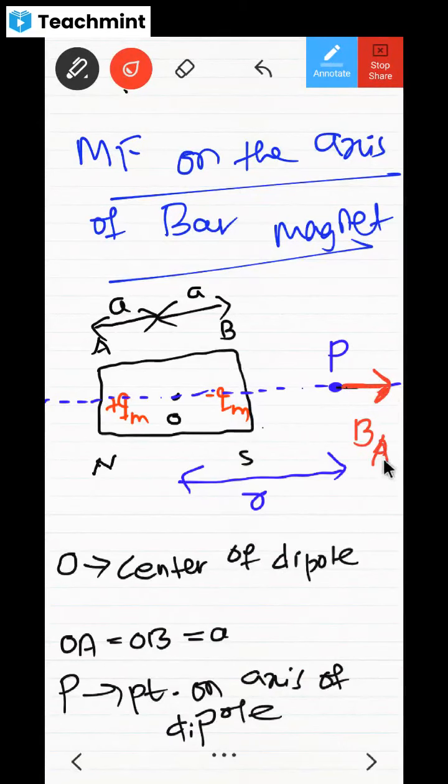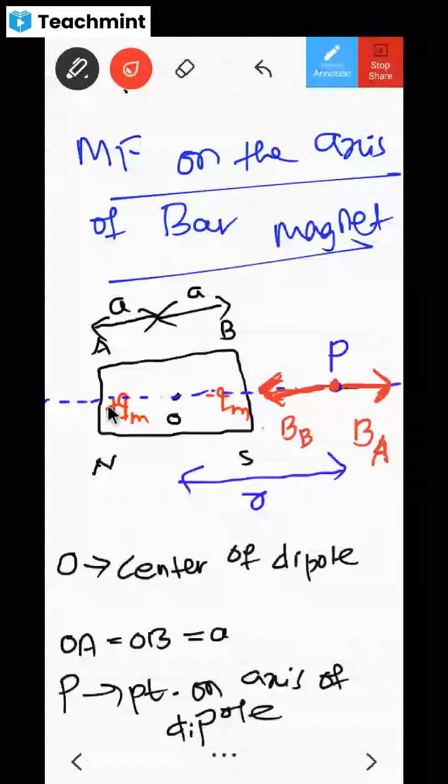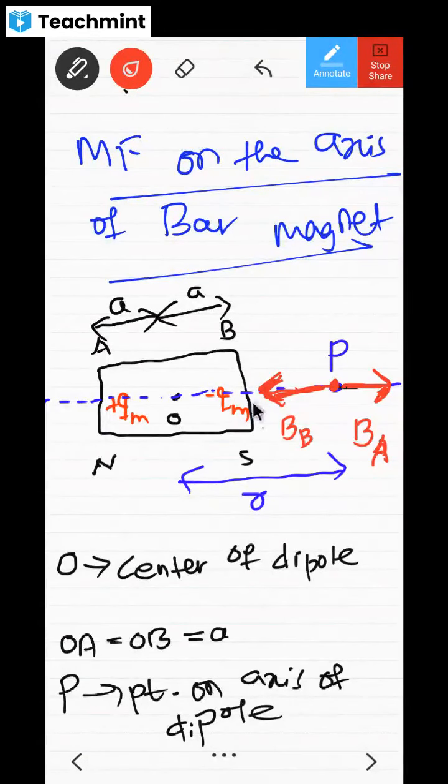It is BA or not? Magnetic field due to charge at A. Now, similarly, I'm going to have BB here because this is negative charge. It is going to be inside. Now, BA is small and BB is large. Why like that? I have explained the reason also. BA I have written very small there, but BB I am writing a little bit bigger. Why? Because the charges are the same magnitude, but here the distance is more, and from minus QM the distance is less, or not? So BB is more, or not?